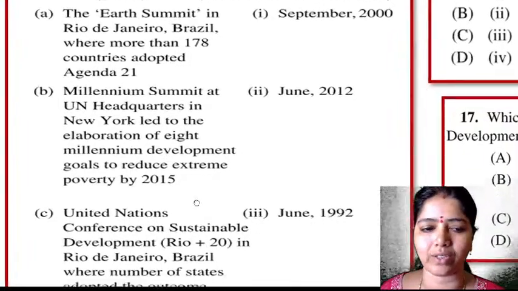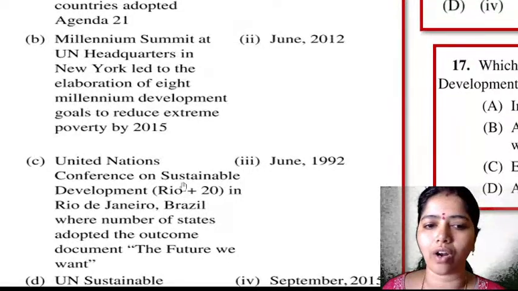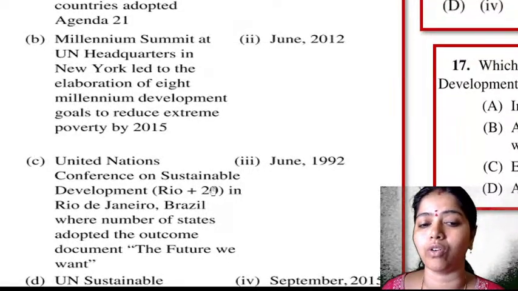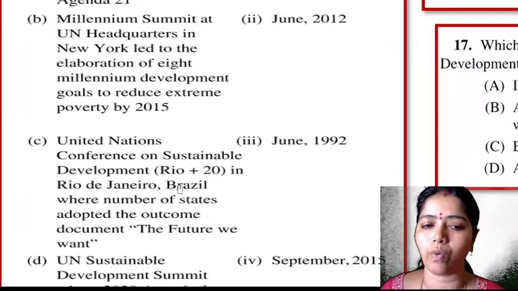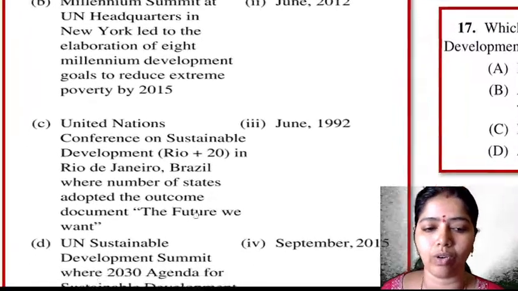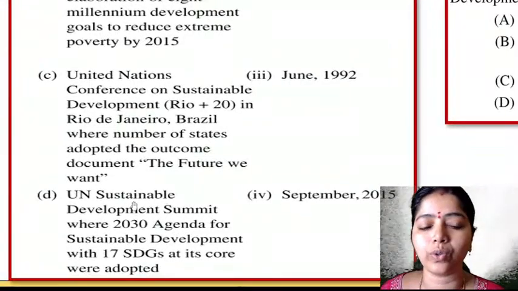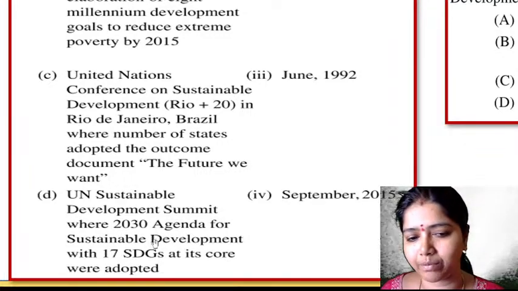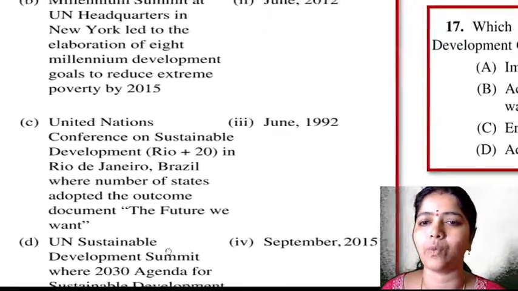United Nations Conference on Sustainable Development, Rio plus 20, in Rio de Janeiro: The Future We Want. Then the United Nations Sustainable Development Summit, 2030 Agenda. When did each happen? Quick.